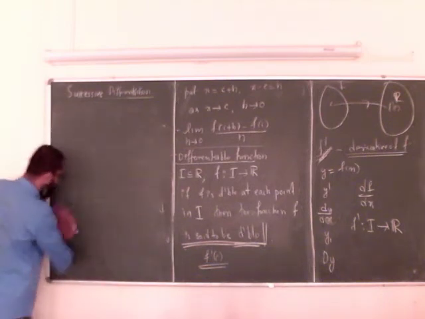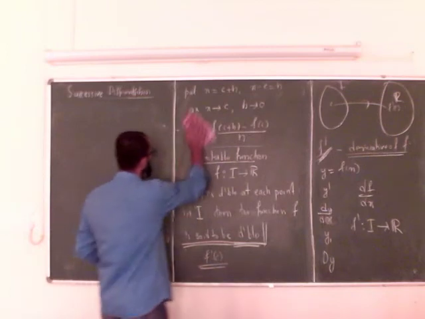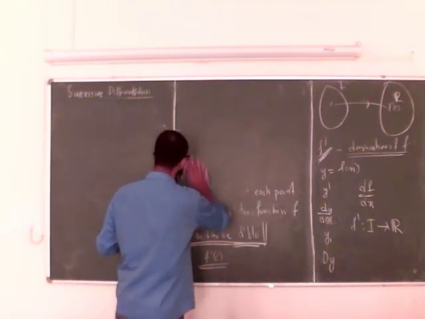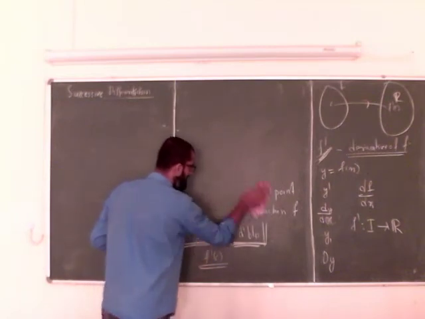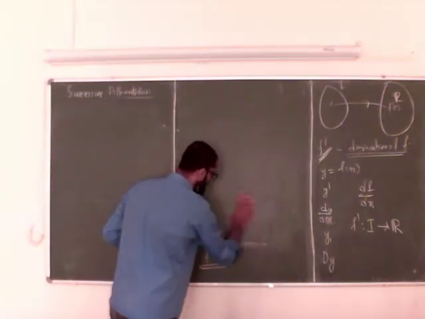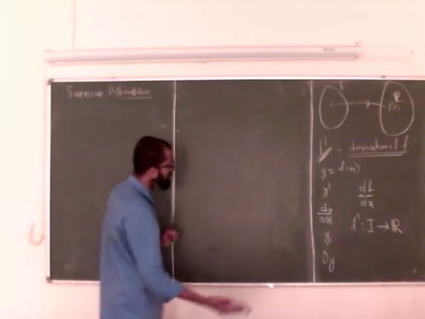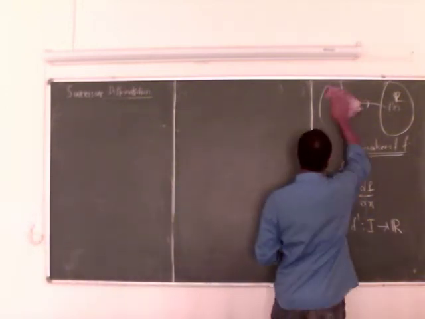I have given the fundamental results in differentiation. The derivative of a constant is 0, the derivative of x raised to r, where r is any non-zero rational number, is r into x raised to r minus 1.